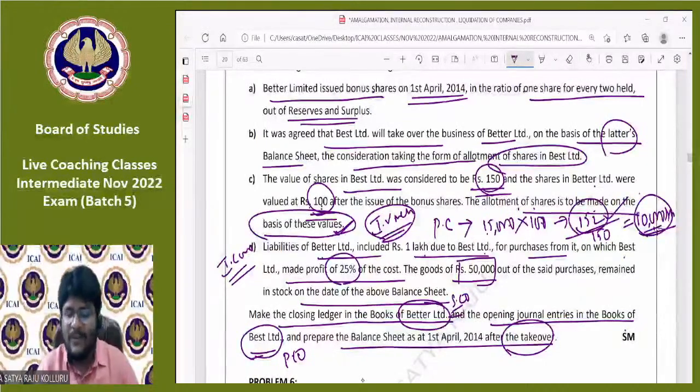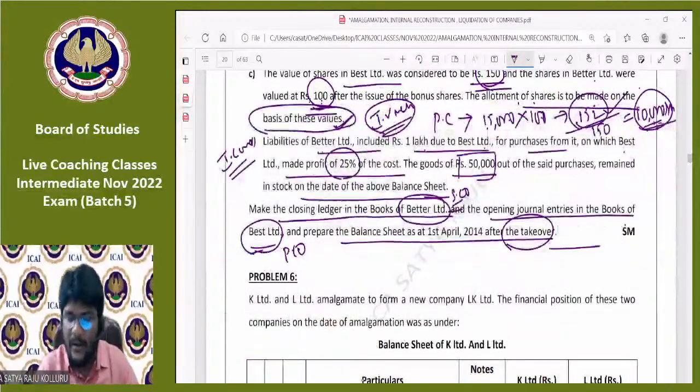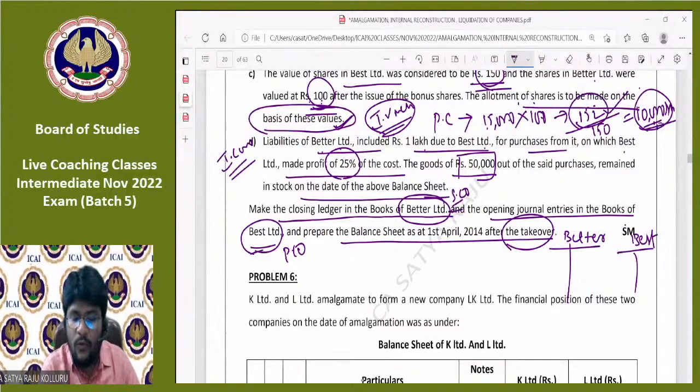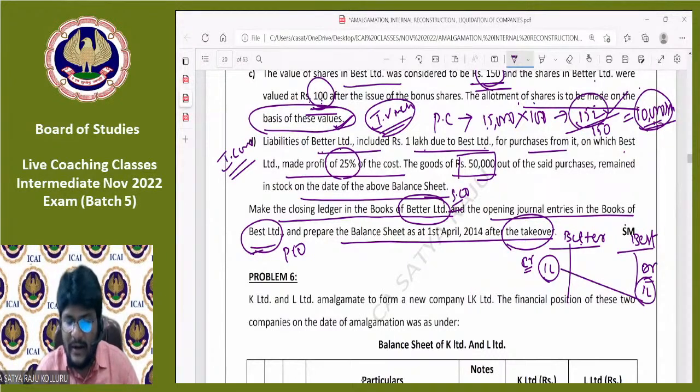Stock reserve concept. What happened between Best Limited and Better Limited? This is about Better, this is about Best Limited. He is telling that liabilities of Better Limited include 1 lakh due to Best Limited. Okay, that means in Better Limited's liabilities, 1 lakh is there for Best. 1 lakh is a creditor of Best. Now in Best Limited's assets, under debtors, Better Limited will be there for 1 lakh. Straight away, these are crossing with each other by passing the entry, trade payable account debit to trade receivable.